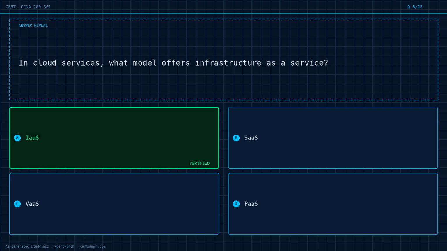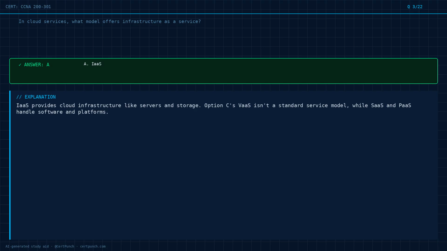The answer is option A. Exam logic. IaaS provides cloud infrastructure like servers and storage. Option C's VAS isn't a standard service model, while SaaS and PaaS handle software and platforms.